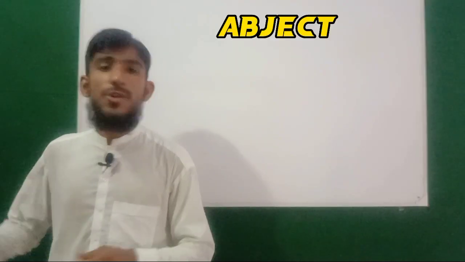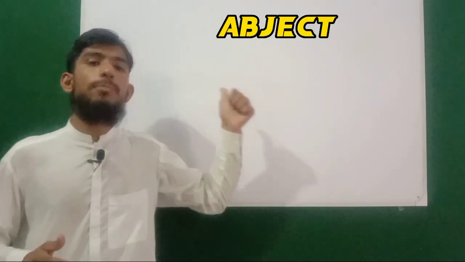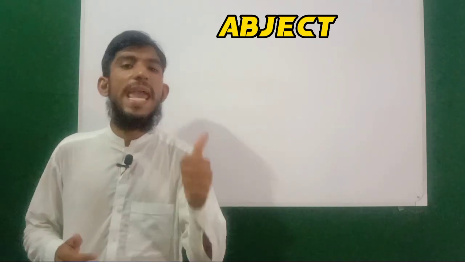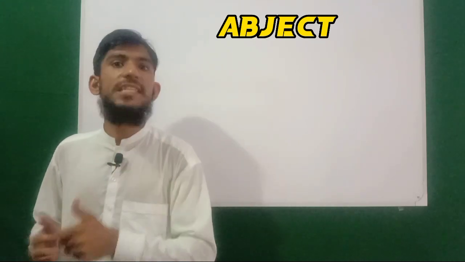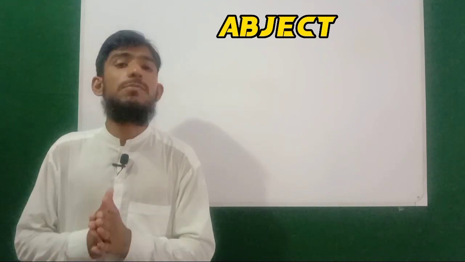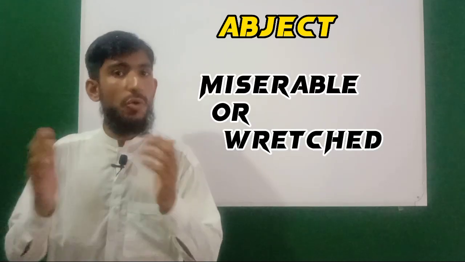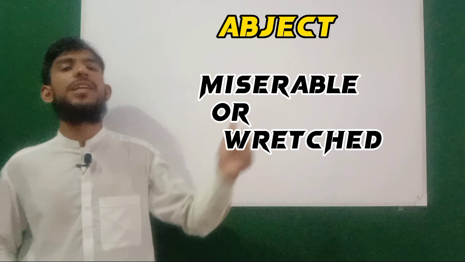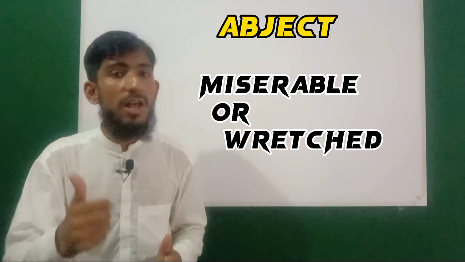Now the last word of this episode is abject. You will be seeing on the board A-B-J-E-C-T, abject. And abject means miserable or wretched. You will be seeing on the board this meaning. Abject means miserable or wretched.